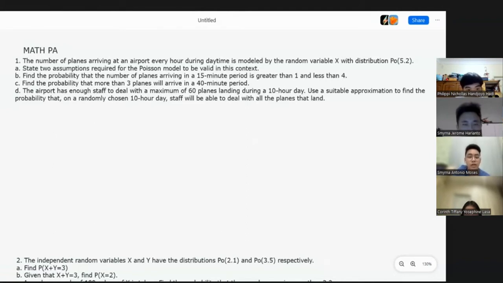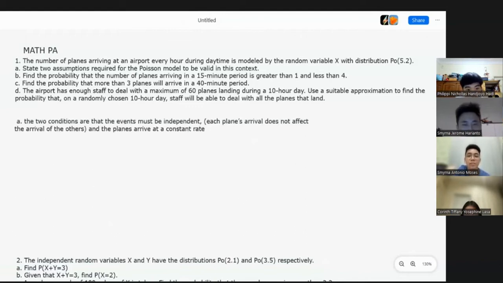So the two conditions are the events must be independent, which means each plane arrival does not affect the arrival of the others, and the planes arrive at a constant rate.